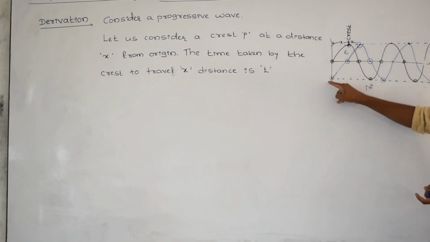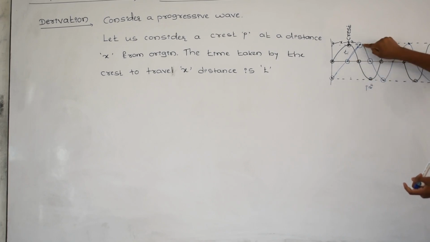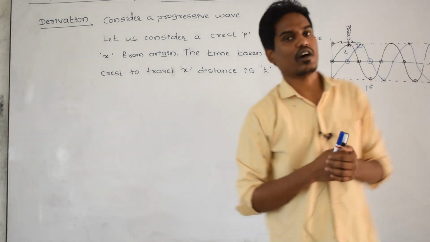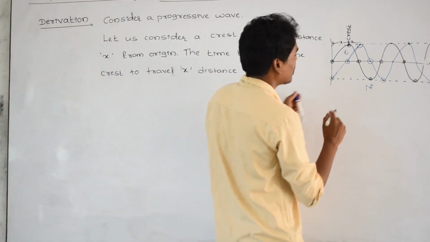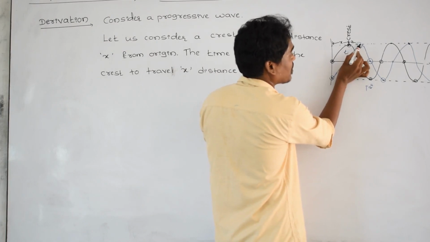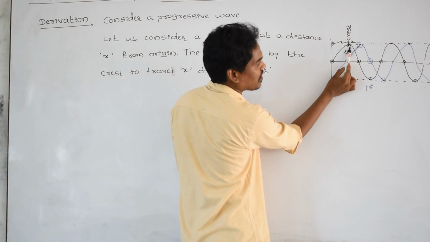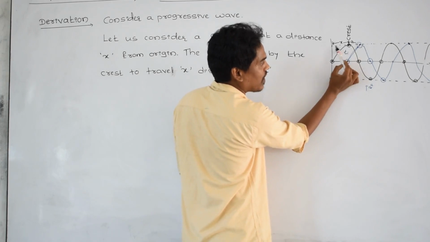If this particle is coming to the extreme point, it is going up. This is coming to this point and it is going up, and so on. I told you how the particles are vibrating in the water medium. See very carefully. This crest covered this much distance. The distance of this crest from this point is x, and it is moving to this point. Already x is there.